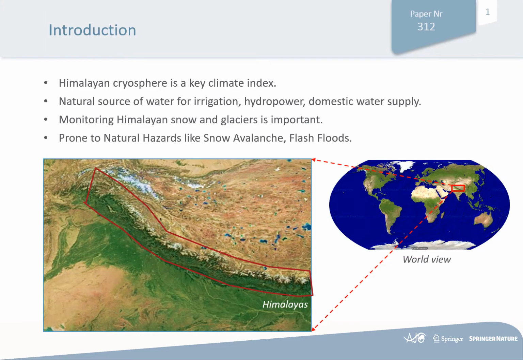The Himalayan cryosphere is a key climate index, and meltwater from Himalayan glaciers and snow is a natural source for irrigation, hydropower, and domestic water supply. The monitoring of the Himalayan cryosphere is important in view of associated natural hazards such as snow avalanches, flash floods, bursting of glacial lakes, and landslides. The following figure represents the location of the Himalayan cryosphere in the world map.